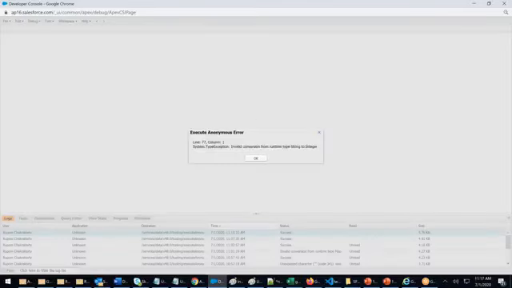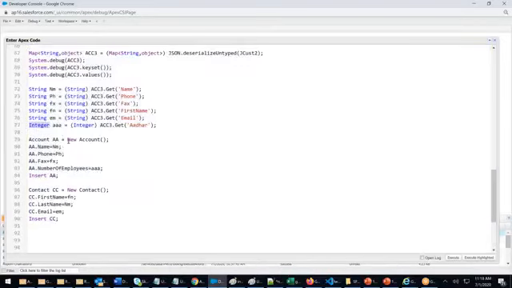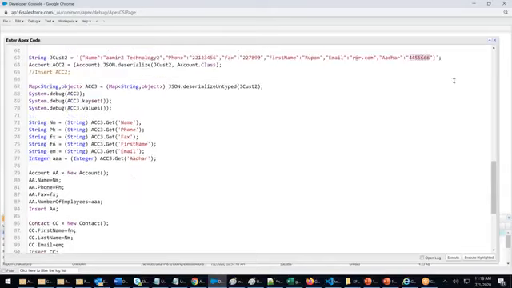Click on execute highlighted. Invalid conversion from string to integer. Line number 77. It's right in the map. For the moment, let's do one thing: line number 77, I'm ignoring it.